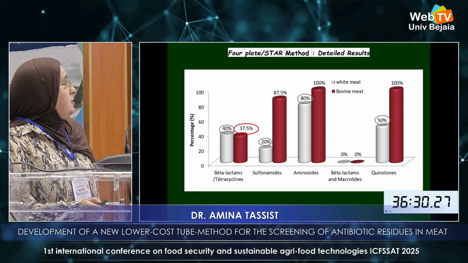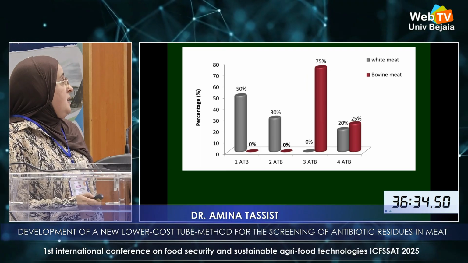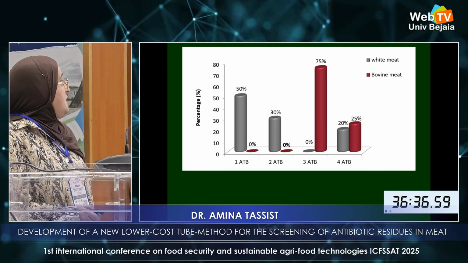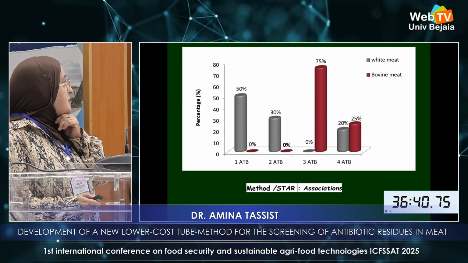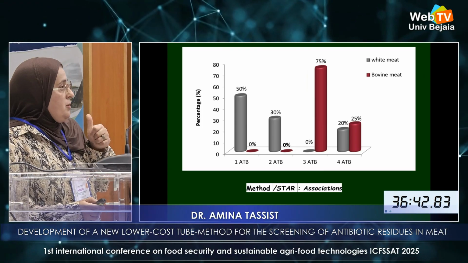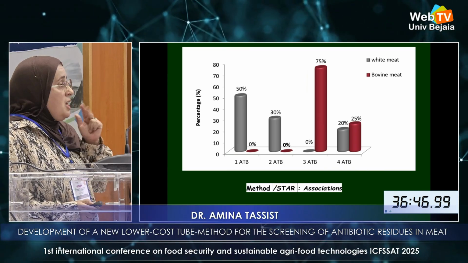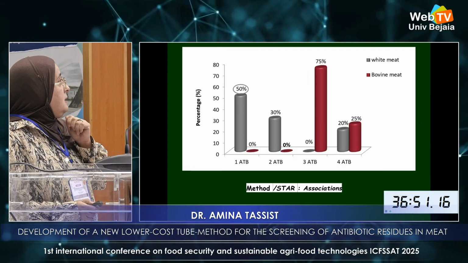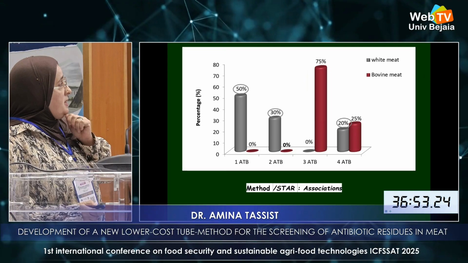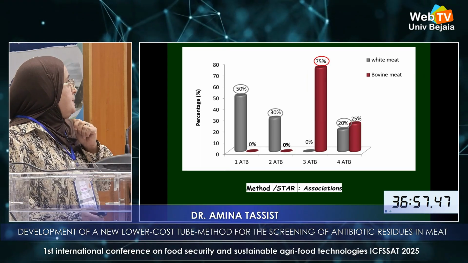For the same category of meat, if we study the association, 50% of samples are contaminated by one category of antibiotic, 30% by an association of two antibiotics, and 80% by an association of 4 antibiotics.